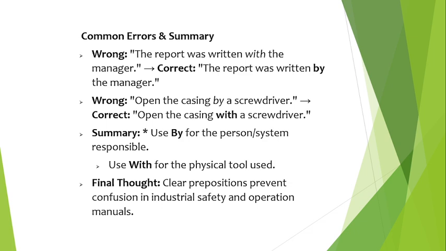Let us quickly revise. Preposition by shows the person, system, or force performing the action. Example, designed by the engineer, generated by the software. Preposition with shows the tool used to perform the action. Examples, cut with a laser, measured with a caliper. Preposition by means of shows the method or technical process. Example, data transmitted by means of fiber optics.